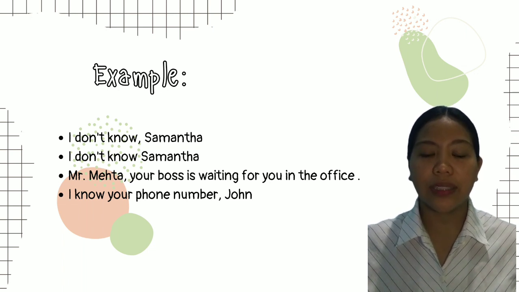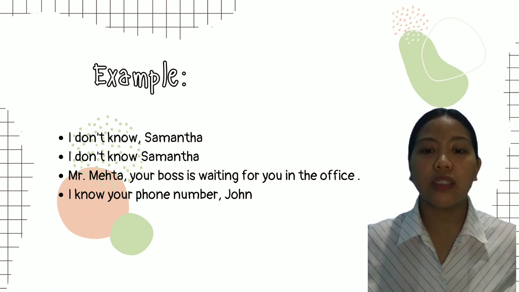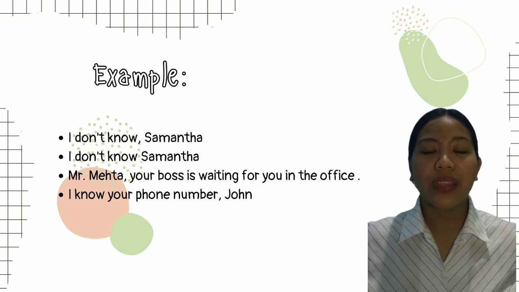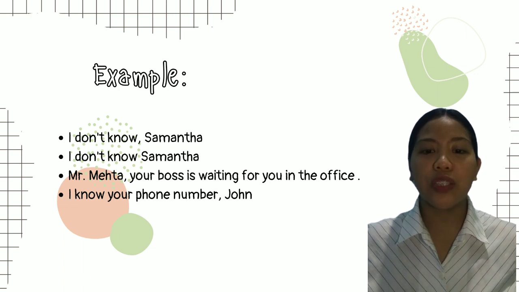"Mr. Mehta, your boss is waiting for you in the office." This sentence has two parts separated by a comma. In one part, the speaker is addressing Mr. Mehta, and in the other part, a message is conveyed to him. Thus, Mr. Mehta is in the vocative case. "I know your phone number, John." This sentence has two parts separated by a comma. In one part the speaker is addressing John, and in the other part a message is conveyed to him. Thus, John is in the vocative case.